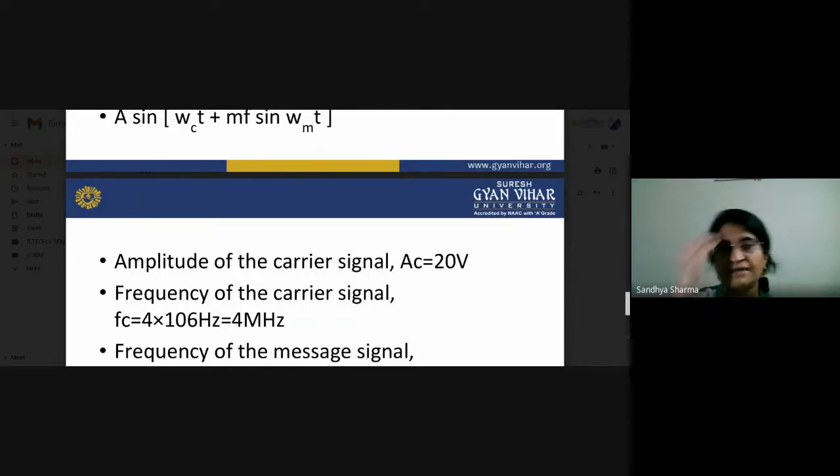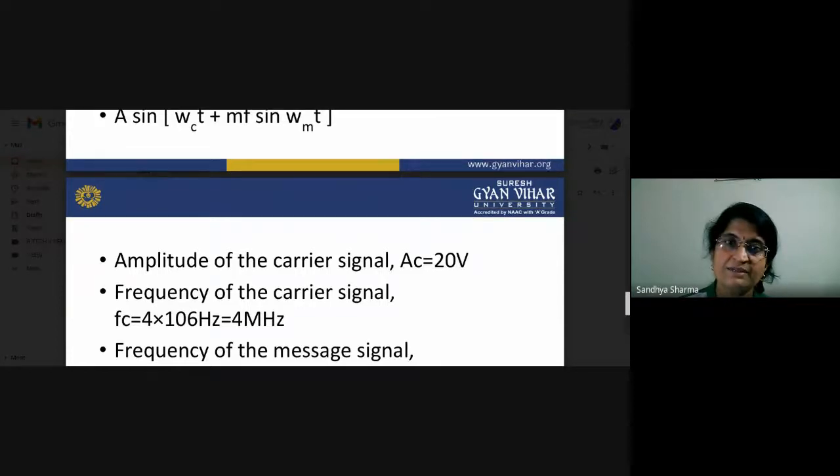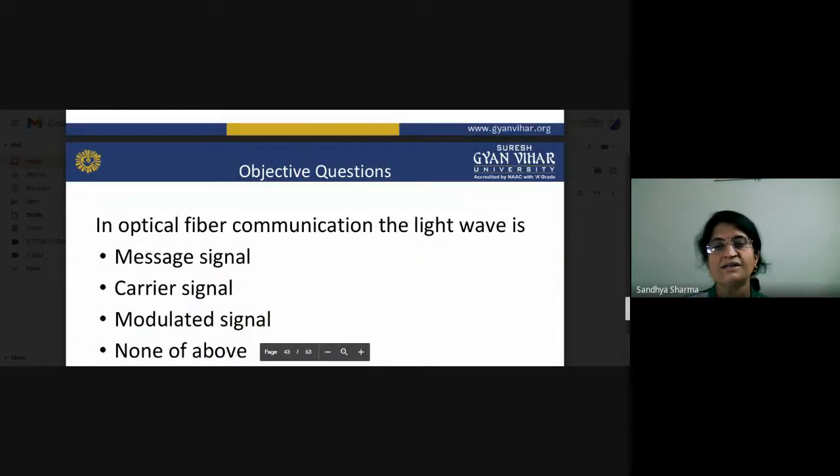These are the two basic types of modulation through which we can transmit our signal. Without modulation, our signals cannot be transmitted from one place to another, so modulation is a very important part of a communication system.